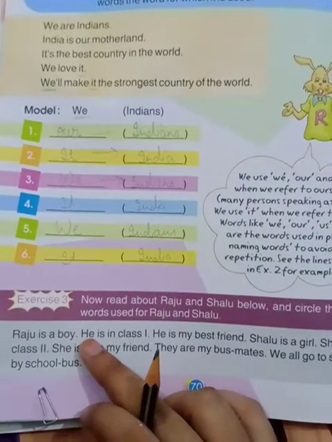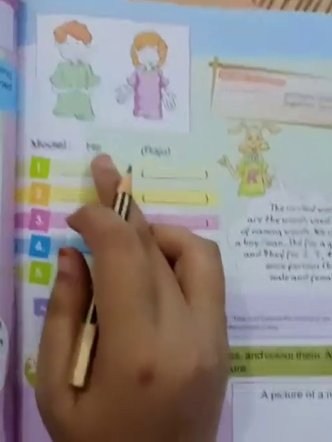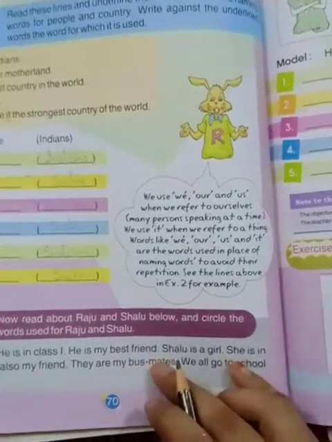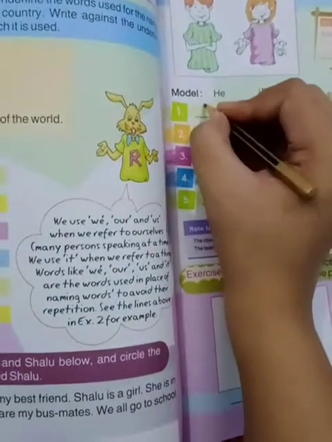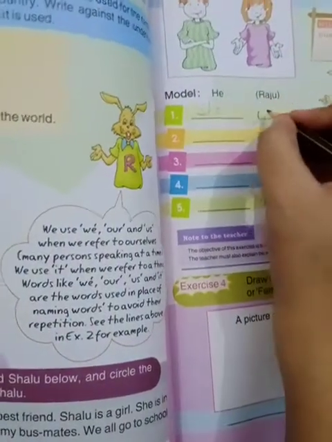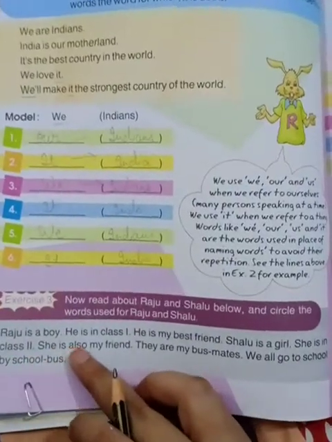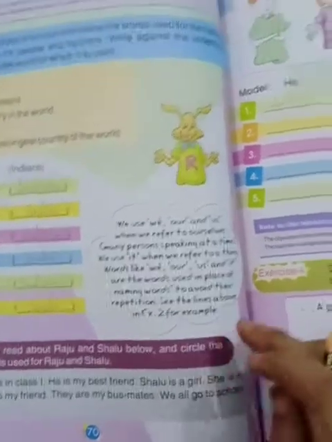Next, similarly, the third exercise we have to do. So he refers to Raju. He is my best friend. Shalu is a girl, she. So she refers to Shalu. She is also my best friend. They are my busmates.